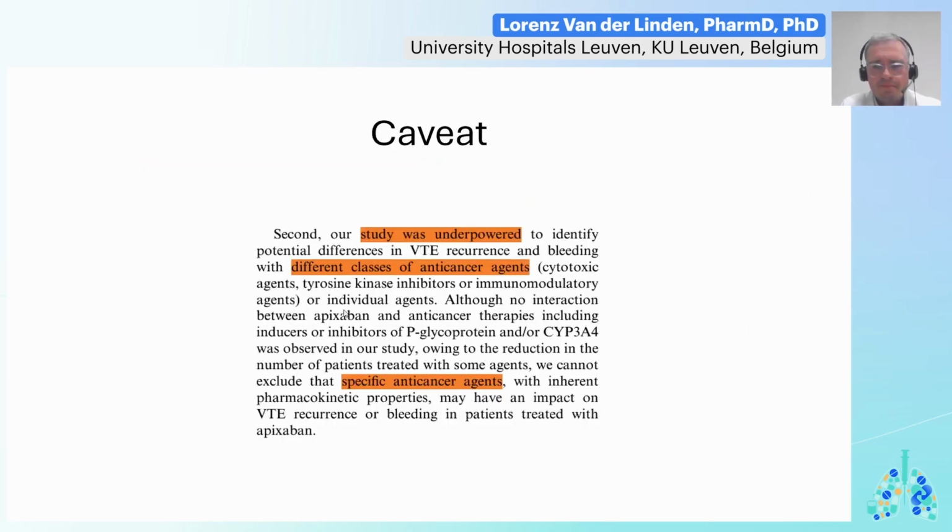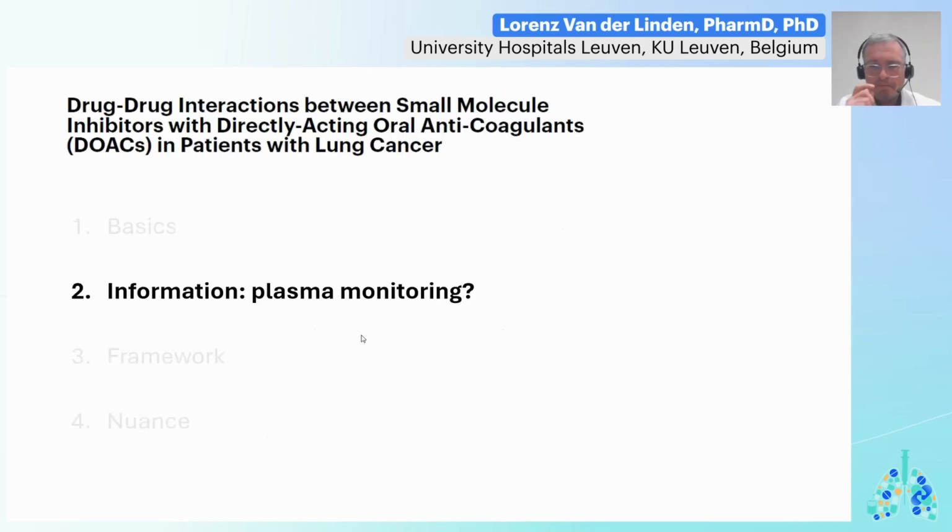But, always a but, such analyses are reassuring for sure, but there are some limitations. About 25% had lung cancer in Caravaggio. A little bit more than half of all patients received active chemotherapy, but actually only a very small number of patients received targeted therapies, small molecule inhibitors. So it was limited. So again, while reassuring, we cannot really draw strong conclusions regarding specific therapies. Perhaps plasma monitoring might help us to interpret the impact of these agents on DOAC exposure.